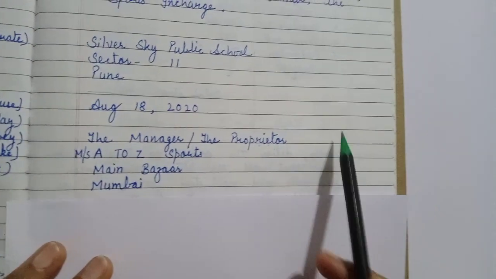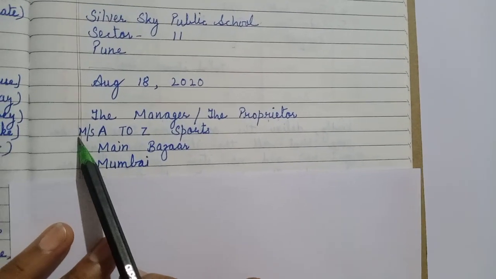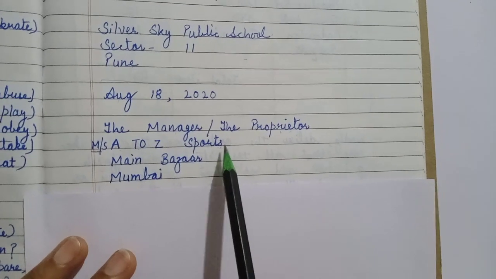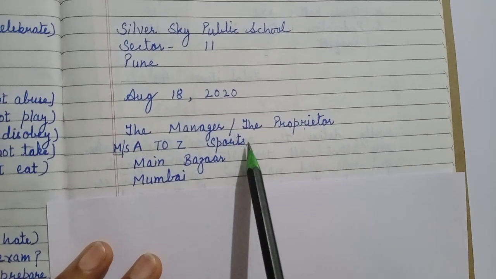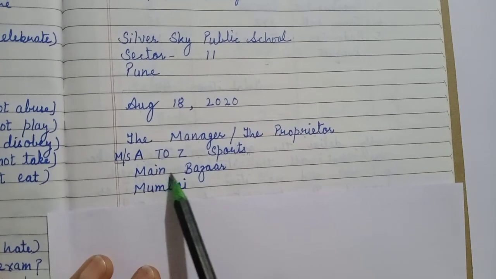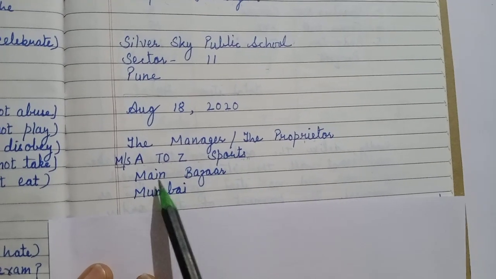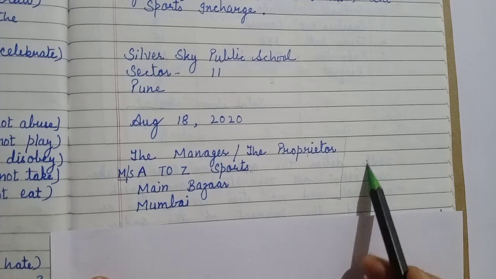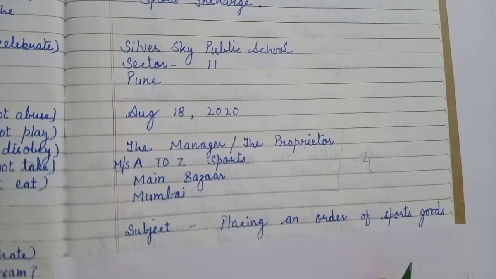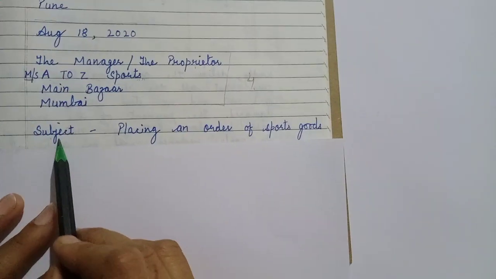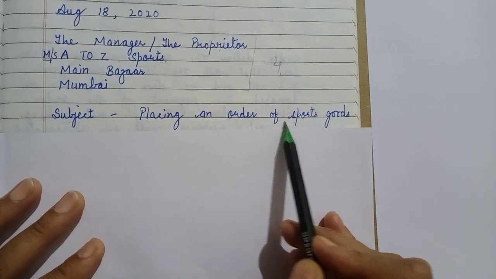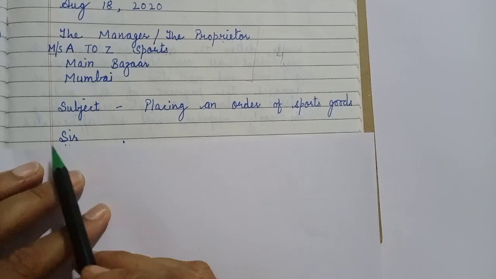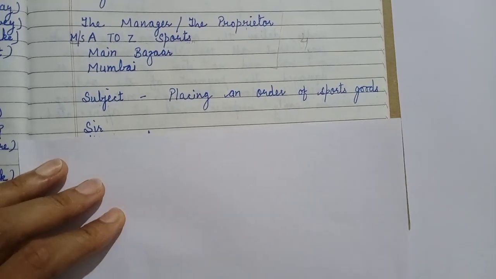Proprietor means the owner of the company. Messrs A to Z Sports, because we are placing an order for sports goods. Then the area where it is situated, Main Bazaar, Mumbai. It should come in 4 lines. Then comes the subject: placing an order of sports goods. Now comes the salutation part, sir.